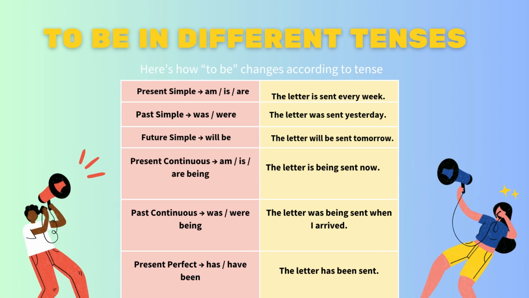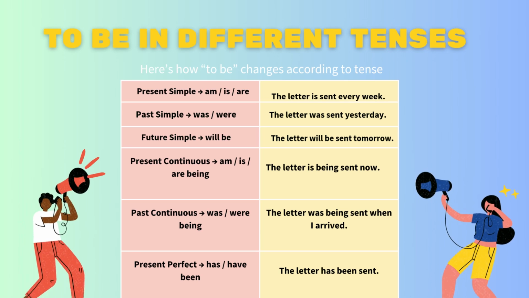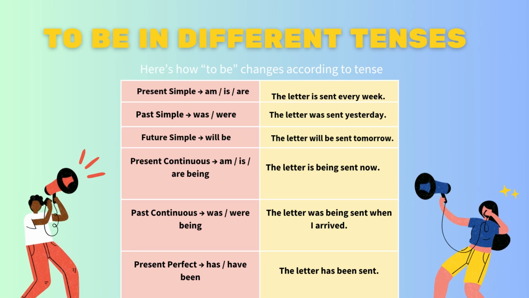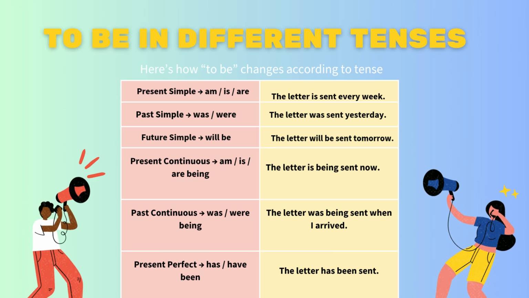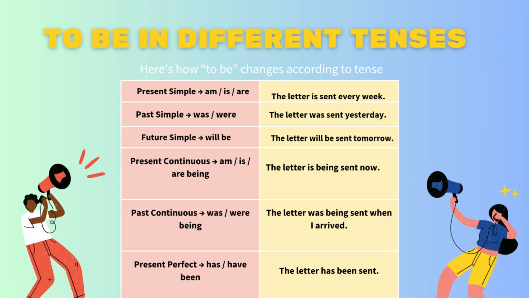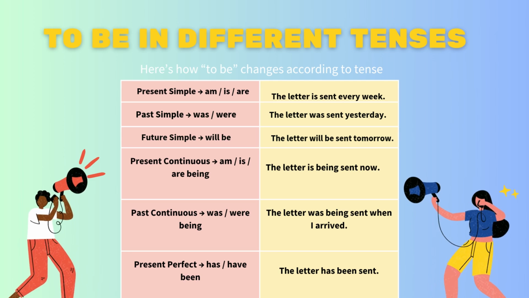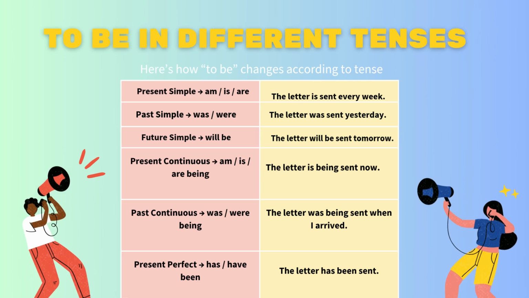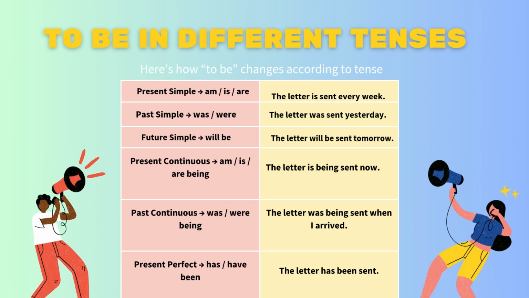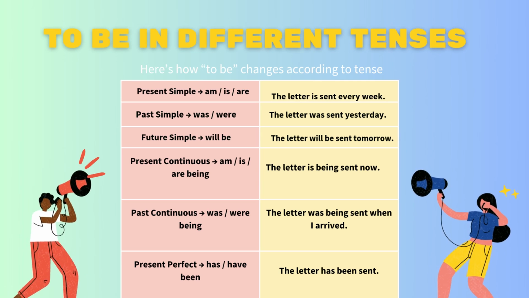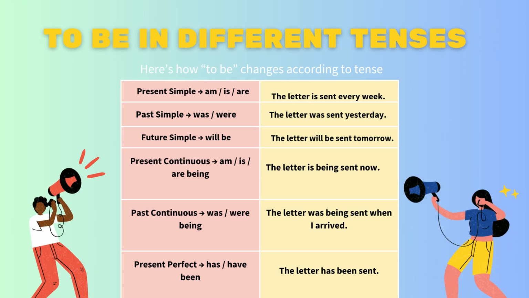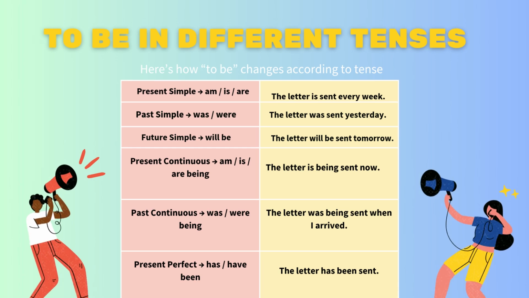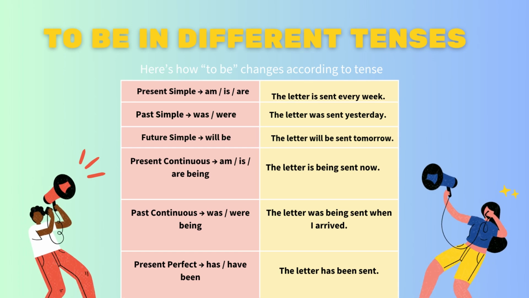Four, in the present continuous, we say is being or are being. Example, the letter is being sent now. Five, in the past continuous, was being or were being. Example, the letter was being sent when I arrived. And the last, in the present perfect, has been or have been. Example, the letter has been sent.